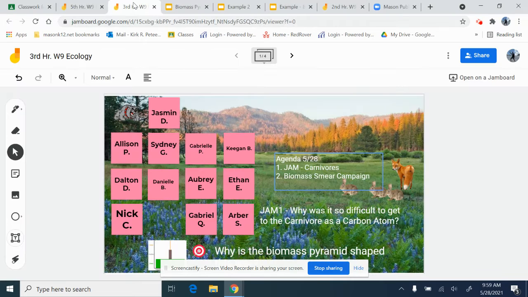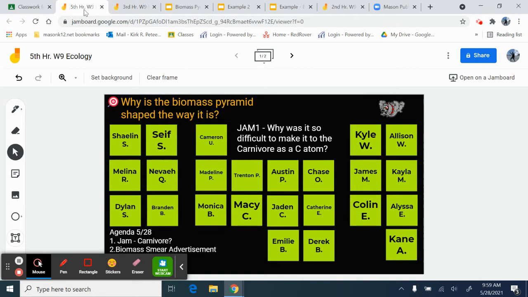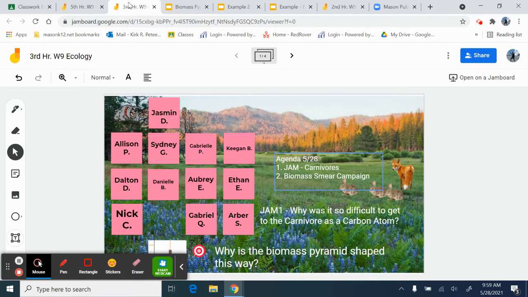The first thing you need to do is open up your Jamboard. Taking a look at our Jamboard, we have a question here: why is it so difficult to get to the carnivore as a carbon atom? We want to make sure that we tackle that question and get it posted on our Jamboard. We have that both in fifth hour and also in third hour. So make sure you get that posted and possibly have a small discussion on why it's so difficult to get there.